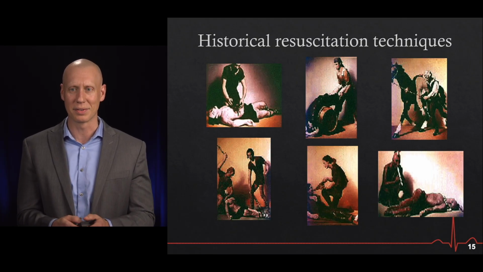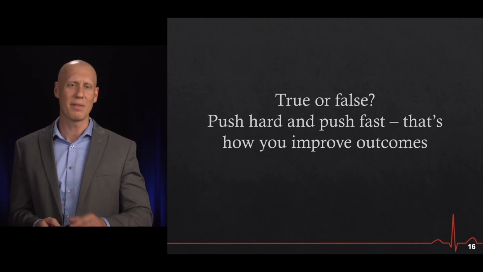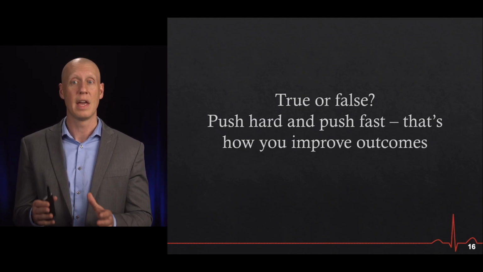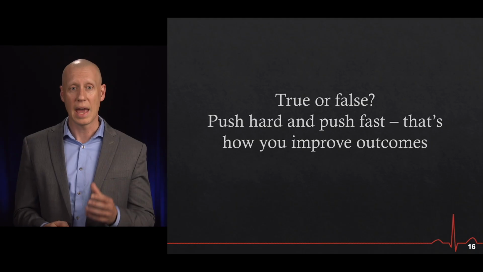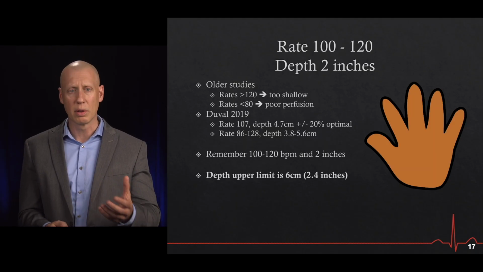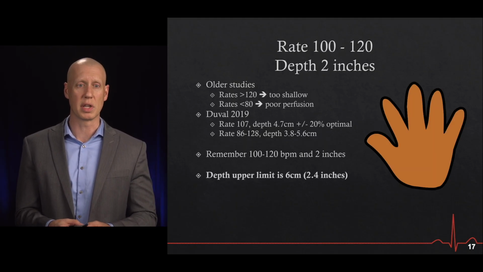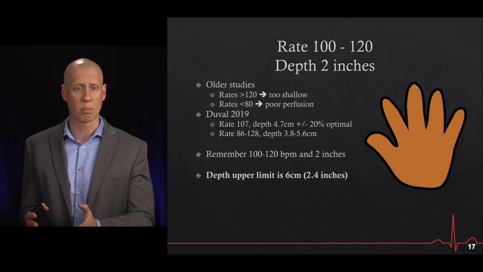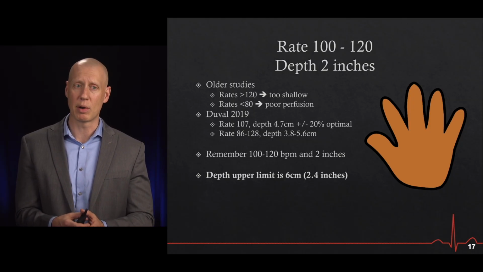to help patients in cardiac arrest. But right now, with the best evidence that we have, true or false, we should push hard and fast. That's how you improve outcomes. And that is true. This has been looked at multiple times over several years. The ideal rate is somewhere between 100 and 120 compressions per minute with a depth of about 2 inches.